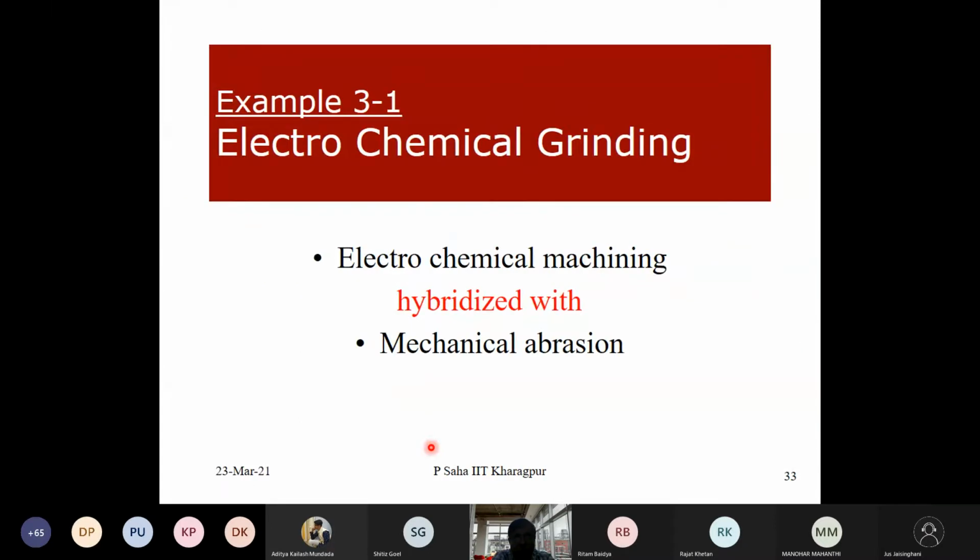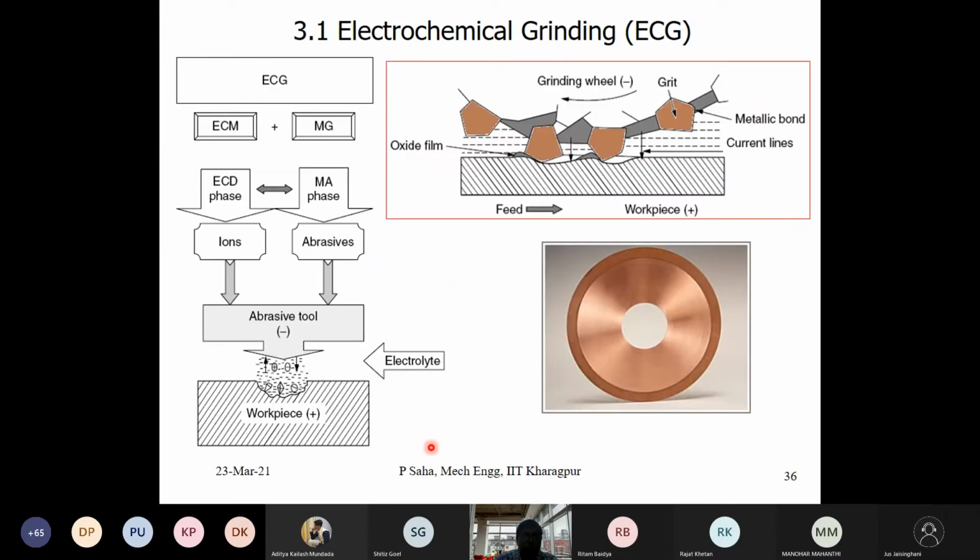As I said, it is a hybridization of mechanical abrasion and electrochemical dissolution. If you see, this is my job and this is the tool, and in between there is some mechanism involved which is removing the material.